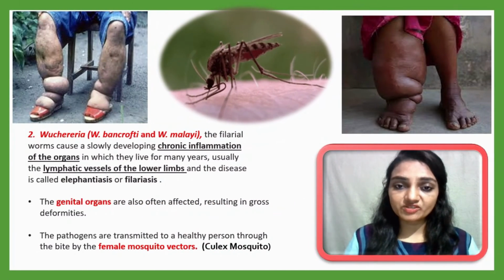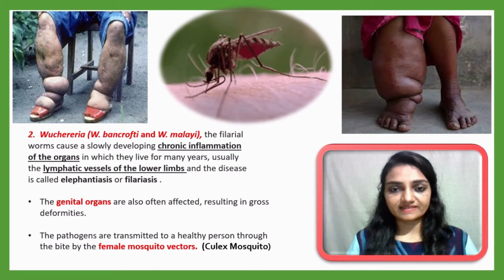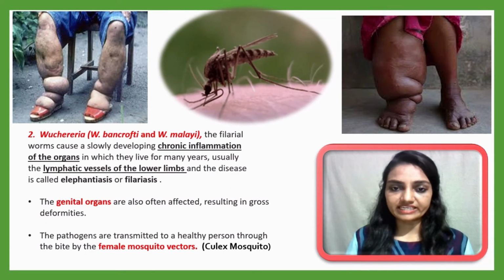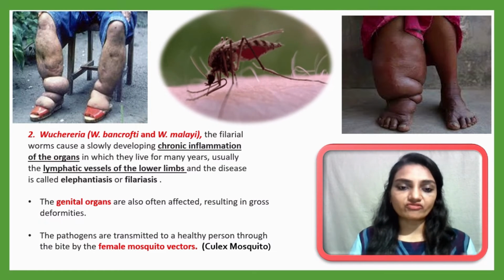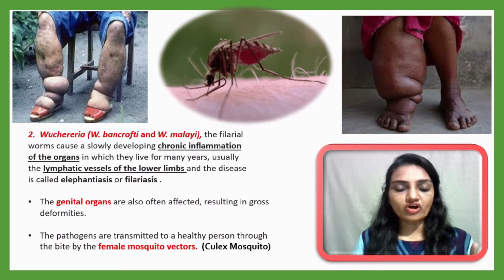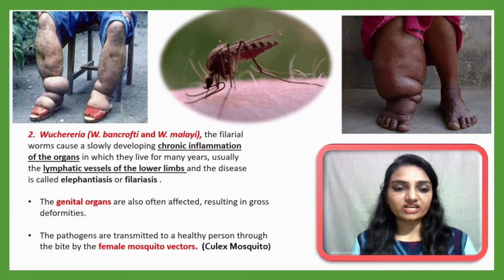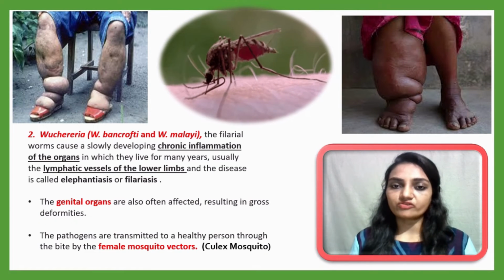Another disease which is caused by worms is filariasis. So let me start with filariasis. The causative agents for filariasis are Wuchereria bancrofti and Brugia malayi. So two organisms can cause this disease, that is Wuchereria bancrofti or Brugia malayi.